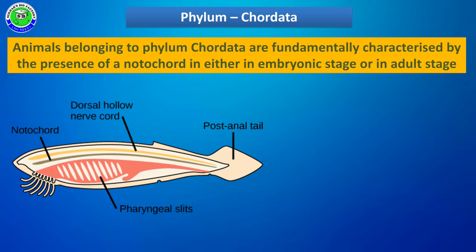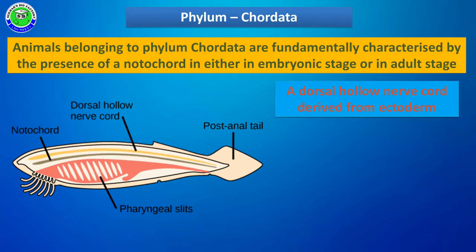But this notochord may be present during the embryonic stage or adult stage of the organism's life cycle. If it has a notochord in either the embryonic stage or the adult stage, such animals are kept under phylum Chordata. Along with notochord, presence of a dorsal hollow nerve cord is another fundamental character of all chordata members. This nerve cord is present at the dorsal side with hollow nature, and this nerve cord is derived from